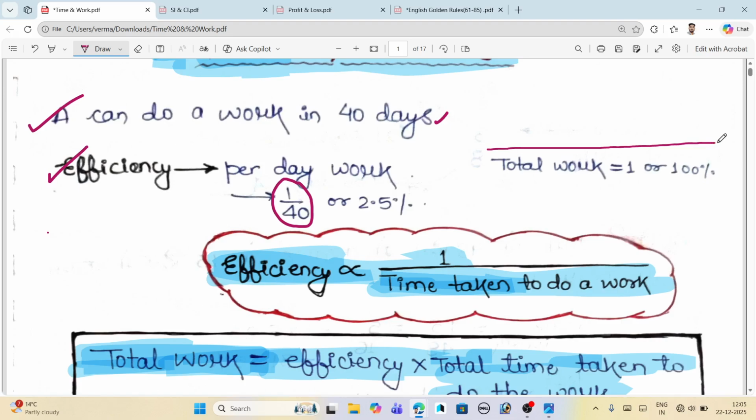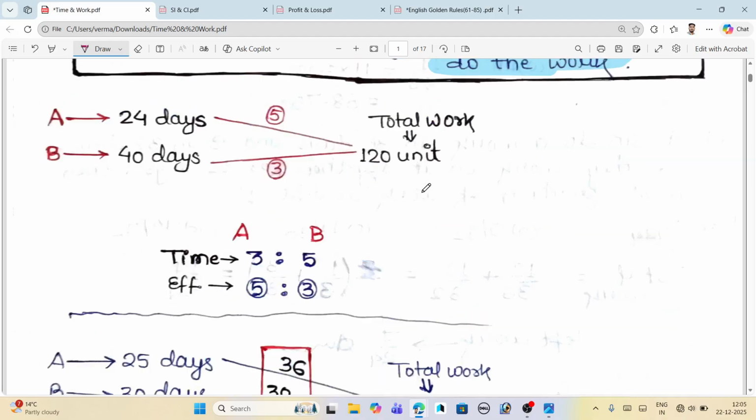So this is the basic introduction about this chapter, and now we will move towards some examples. The example is that A can do a work in 24 days and B can do a work in 40 days. From here we will take the LCM of 24 and 40. We will get 120 units, and we consider that this is our total work.